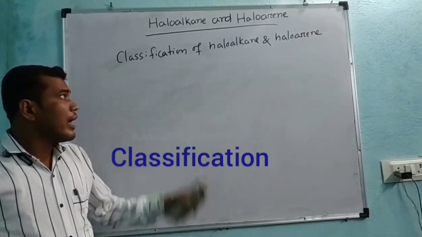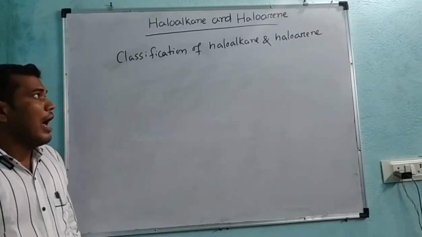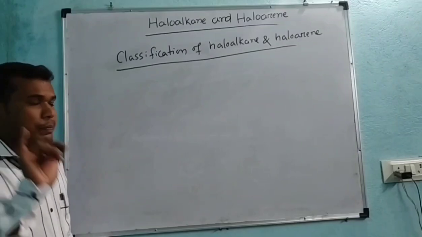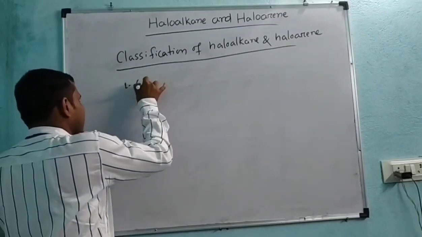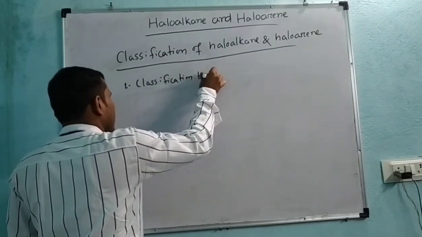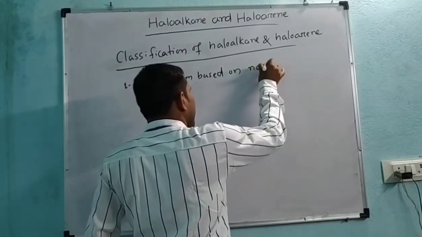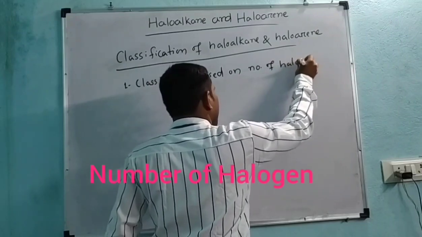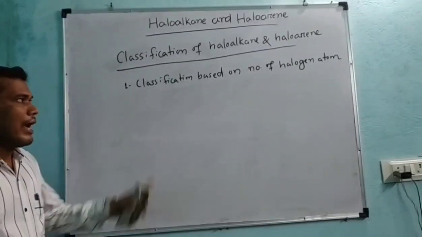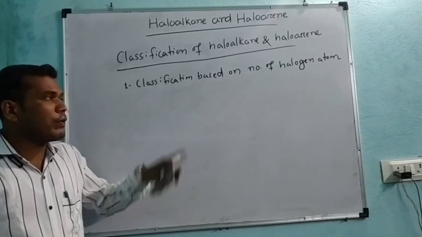Next we will discuss the classification of haloalkanes and haloarenes. How can you classify haloalkanes and haloarenes? The first classification is based on the number of halogens, and the second one is classification based on the nature of the halogen atom.